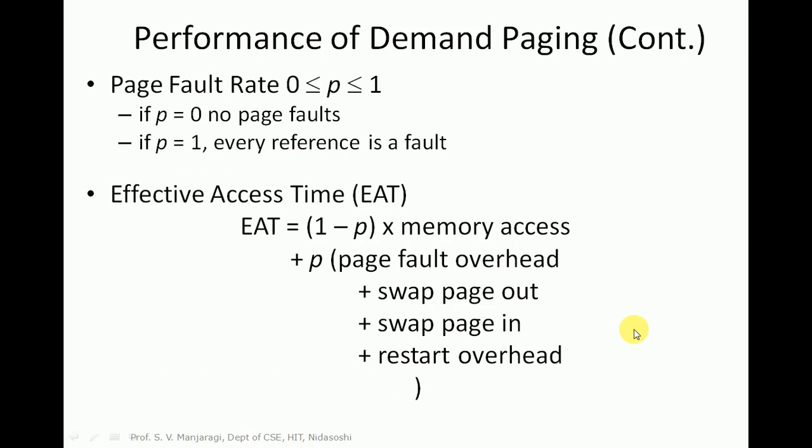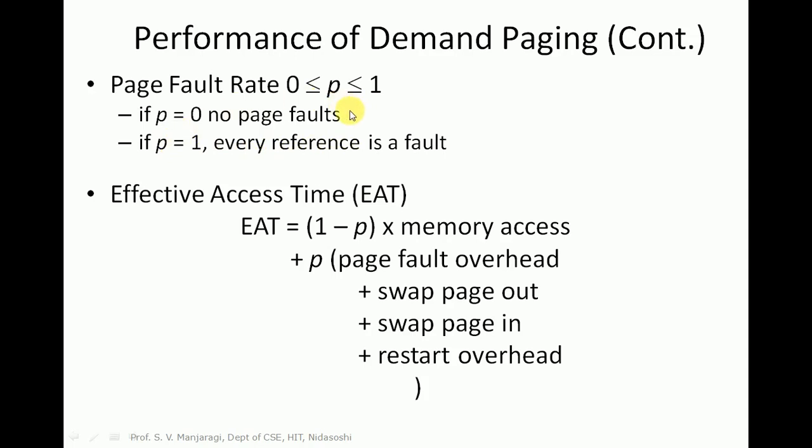Now let us calculate the performance of demand paging. So we are taking some probability P. Here the probability P is indicating the probability of page fault. The value of probability P will be ranging between 0 and 1. Whenever P is equal to 0, there is no page fault. If P is equal to 1, the reference made to a page is a fault.